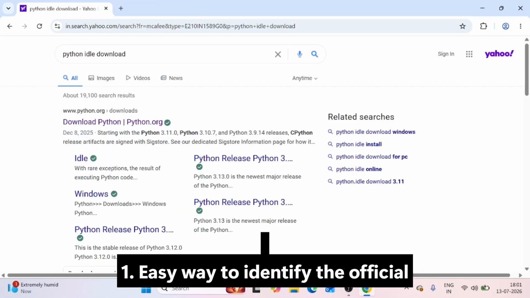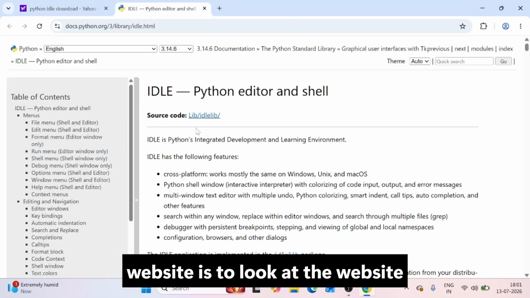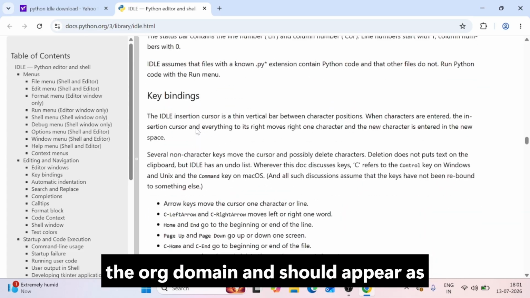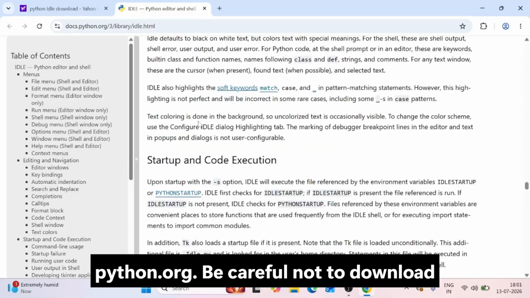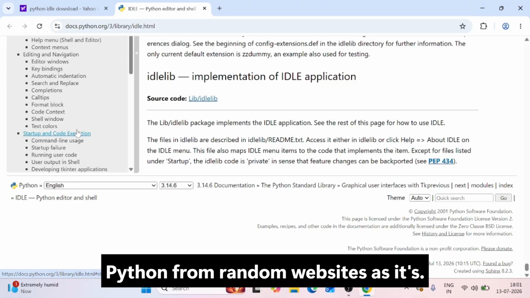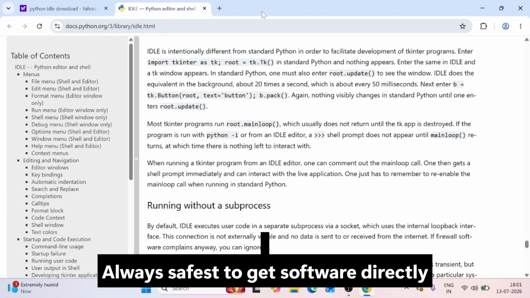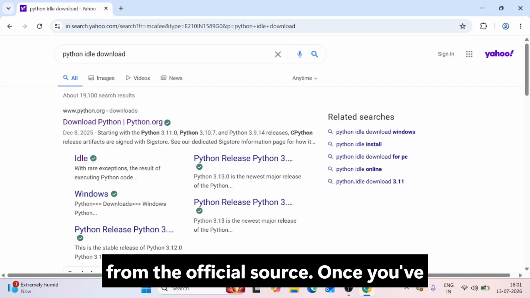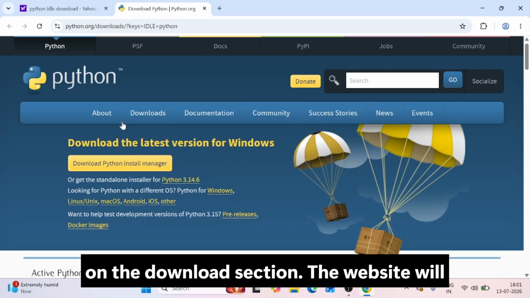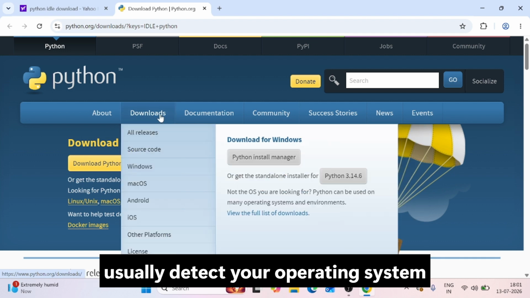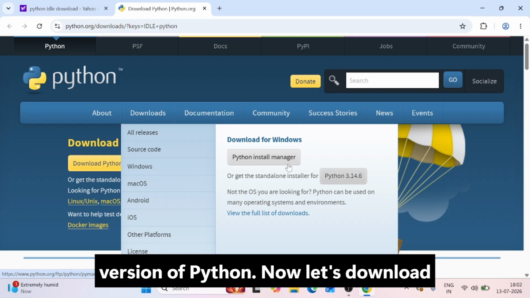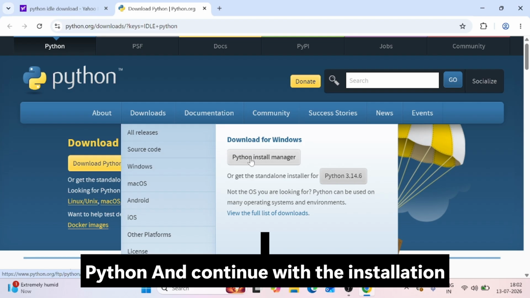One easy way to identify the official website is to look at the website address. The official Python website uses the .org domain and should appear as python.org. Be careful not to download Python from random websites, as it's always safest to get software directly from the official source. Once you've opened the official Python website, click on the Download section. The website will usually detect your operating system automatically and recommend the latest version of Python. Now let's download Python and continue with the installation process.